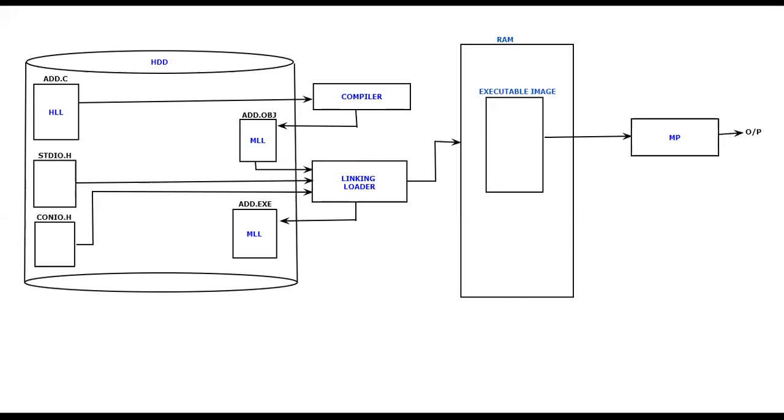So let me give the heading for this. What is the heading for this? If you ask me, the heading happens to be: what is actually the object file and what is actually called the executable file. This is the object file and the executable file. Observe now. So this happens to be the heading.